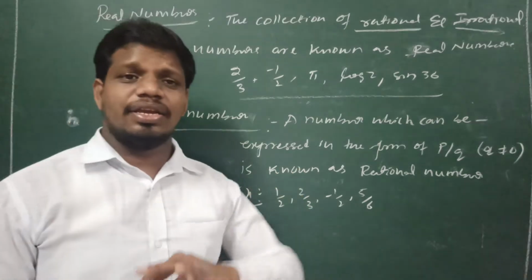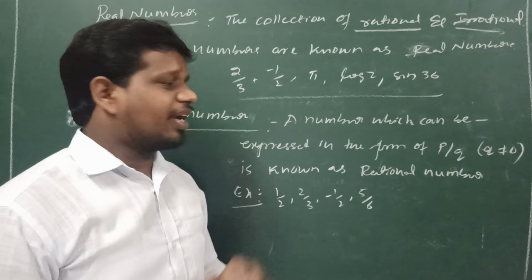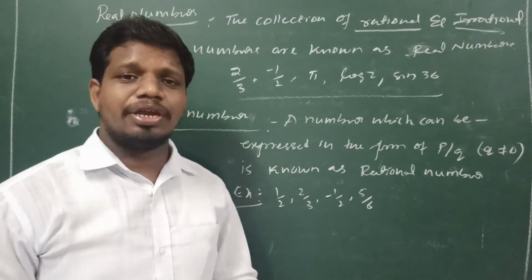And you may get one doubt. This is the rational number, and in the same way a fraction is also in the form of p by q only.